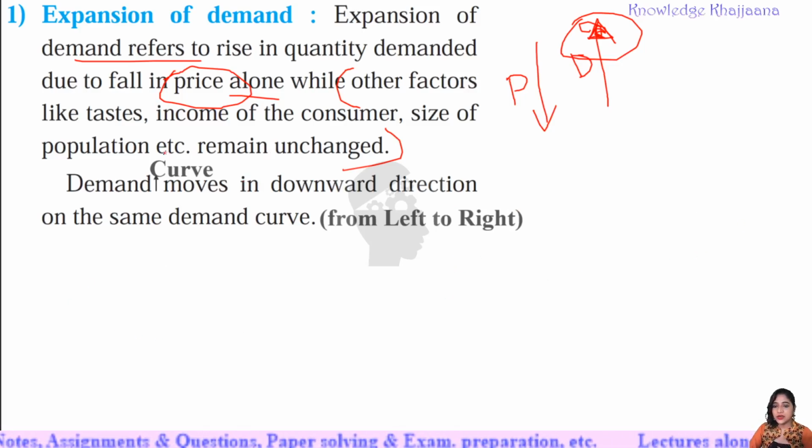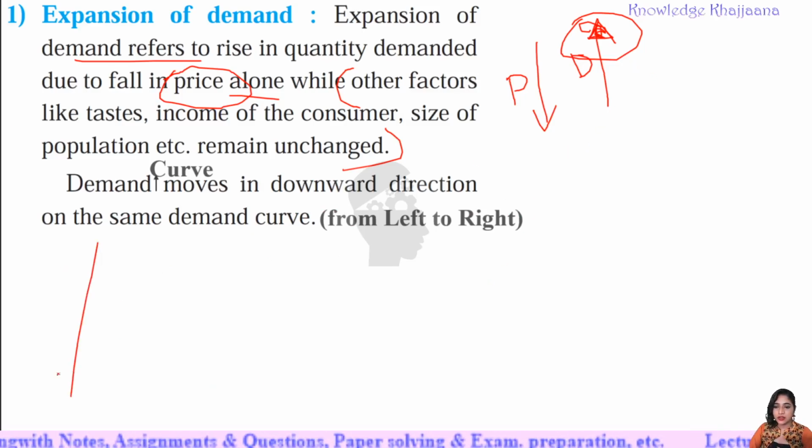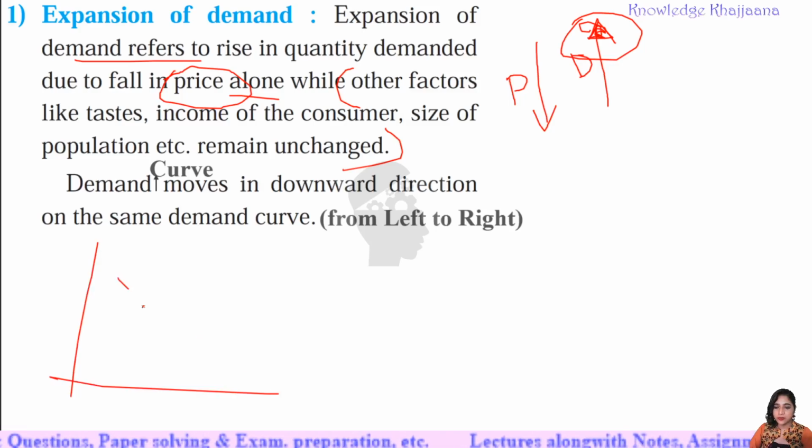Okay, see, this word is not printed in the book, please make the corrections in the book. This curve word is not printed, write this curve word in your book, and here you can write in bracket, demand curve moves in downward direction on the same demand curve from left to right. Means if this was the original demand curve, okay, when there is decrease in price, then what happens?